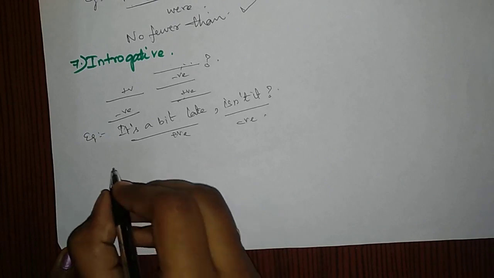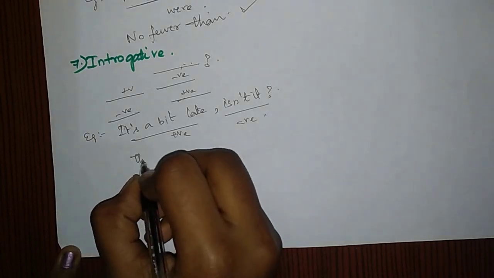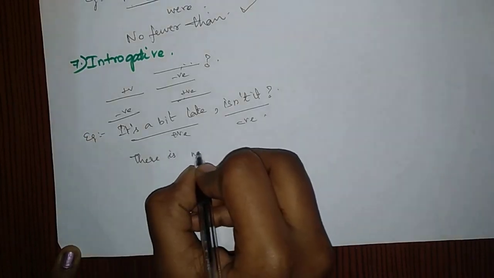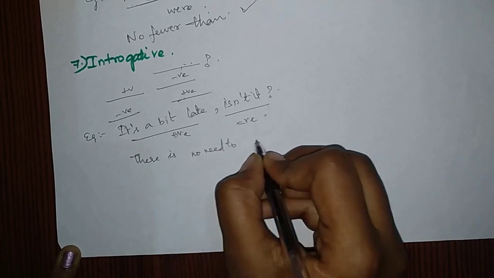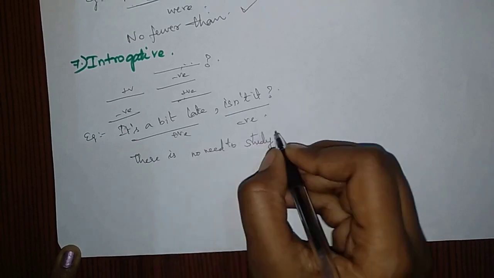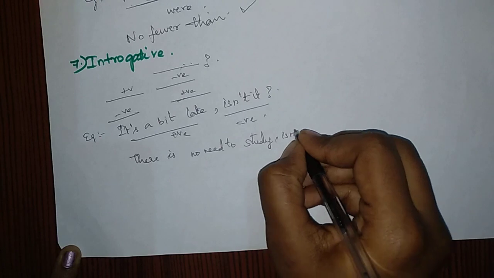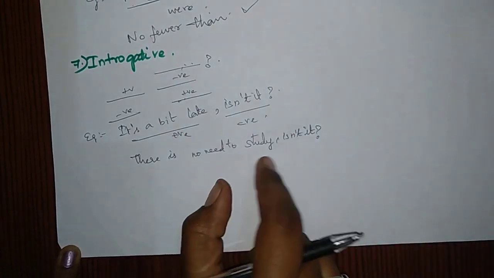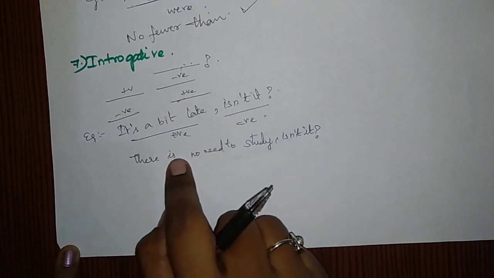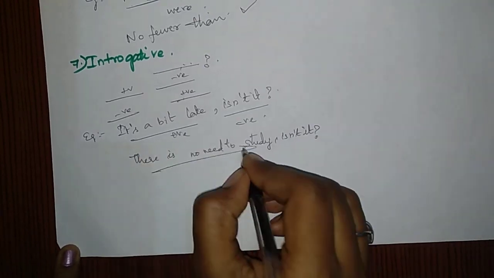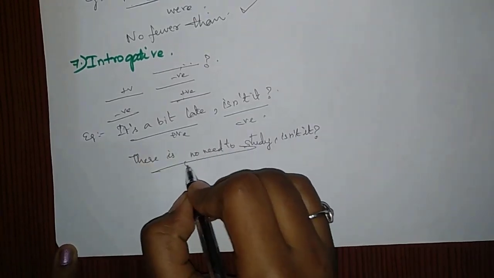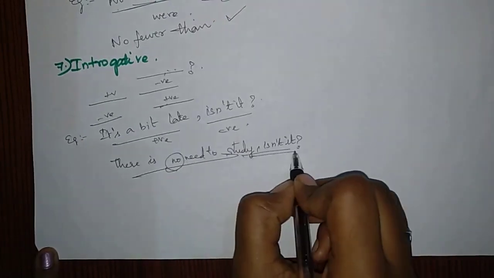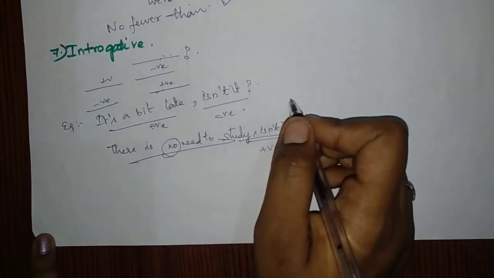And I'll give you another example. Like, there is no need to study, isn't it? Here this is a statement which has a negative word no, so the question tag must be positive, right?